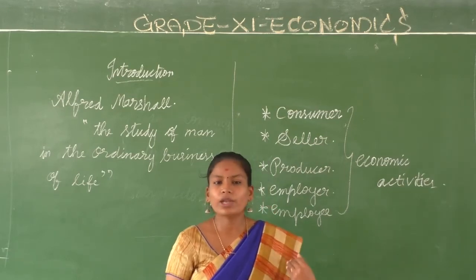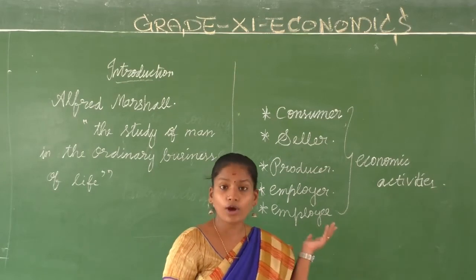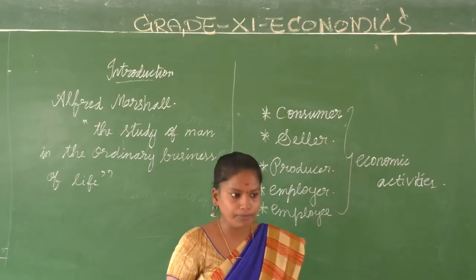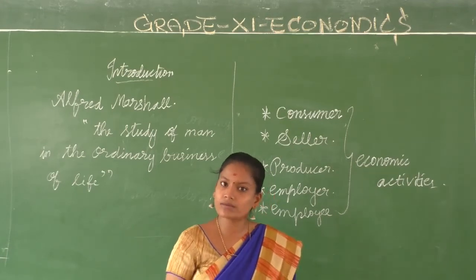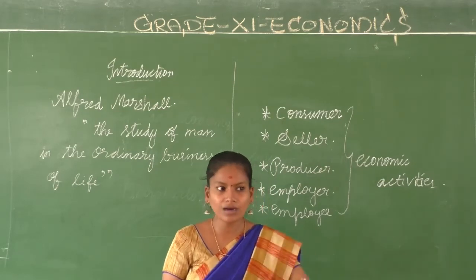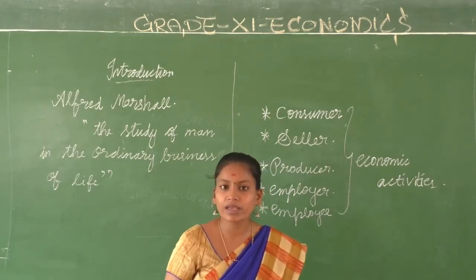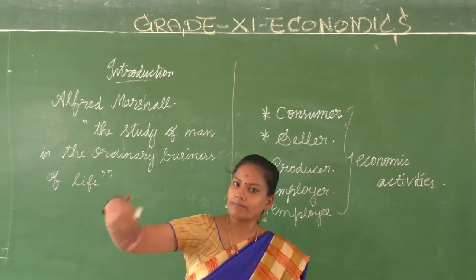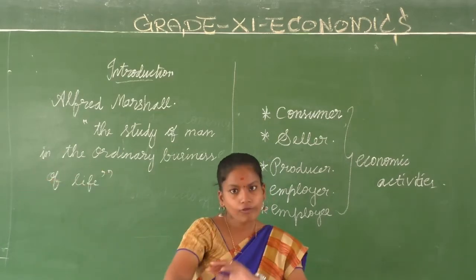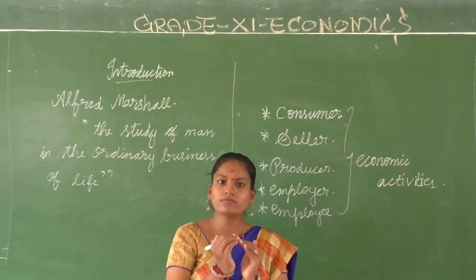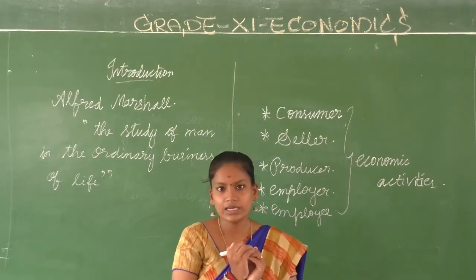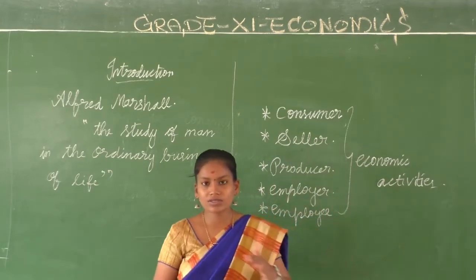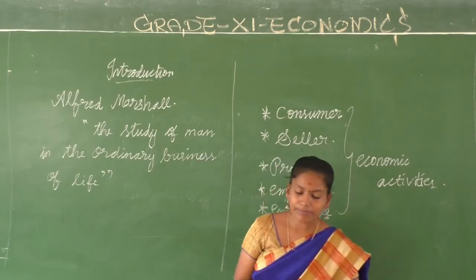For example, when your mother cooks food for you, is that an economic activity? No. Your father earns for the family. Your parents, nowadays even mothers are earning, right? When your parents are buying you something, is that an economic activity considering only your family? No, they are paying someone else. Whatever they do for you cannot be called an economic activity in terms of you and your father. Clear, children? There should be some monetary involvement or some exchange. We cannot get something for nothing.